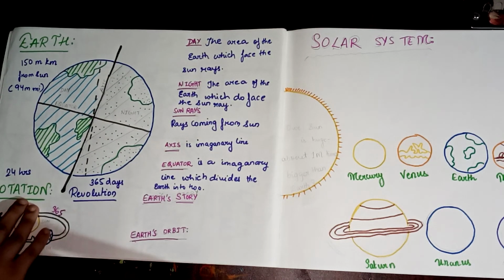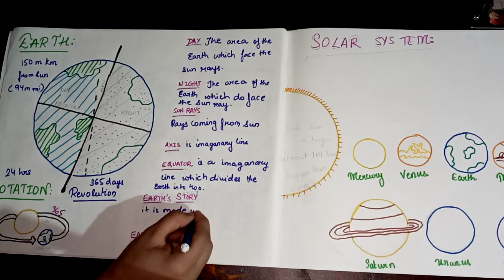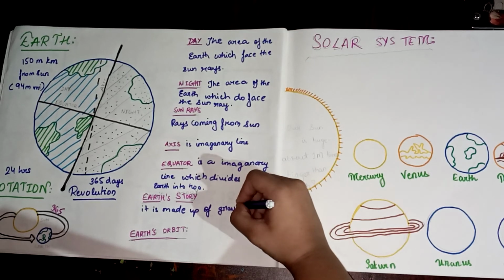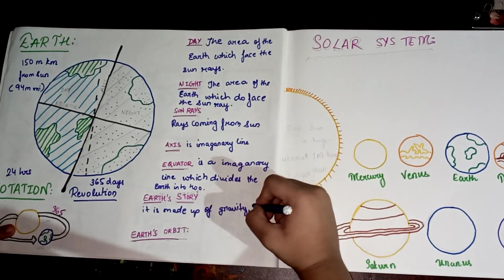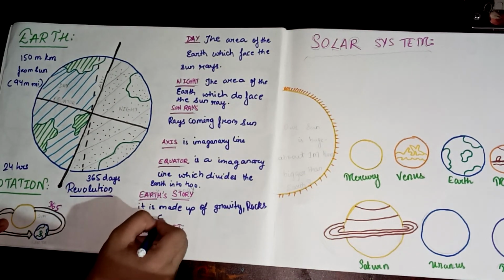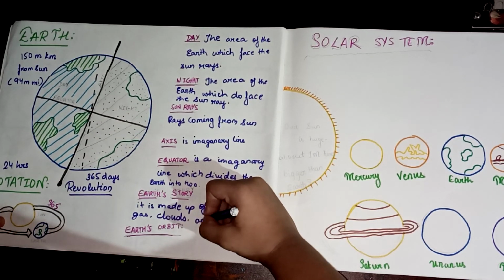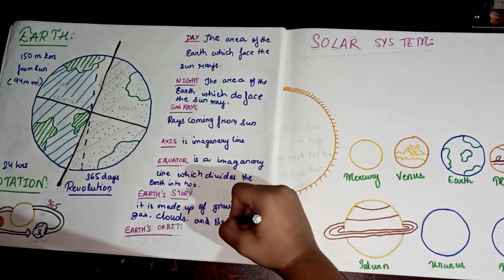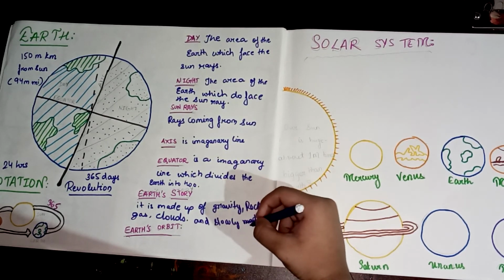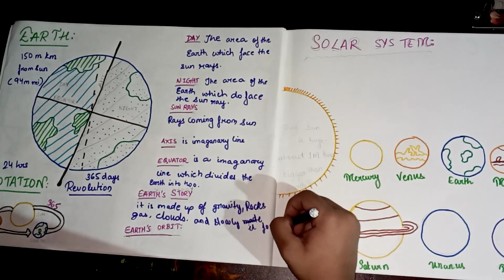So basically, it is made up of gravity, rocks, gas, clouds, and gradually and slowly it formed Earth.